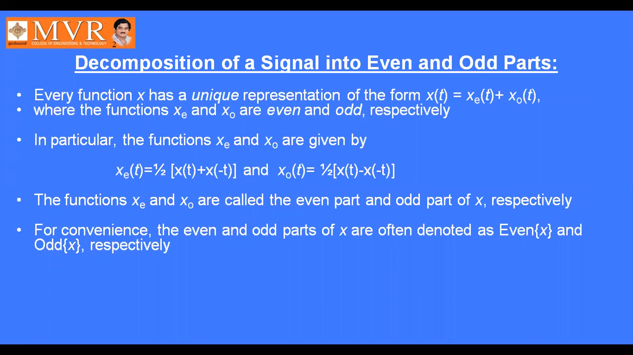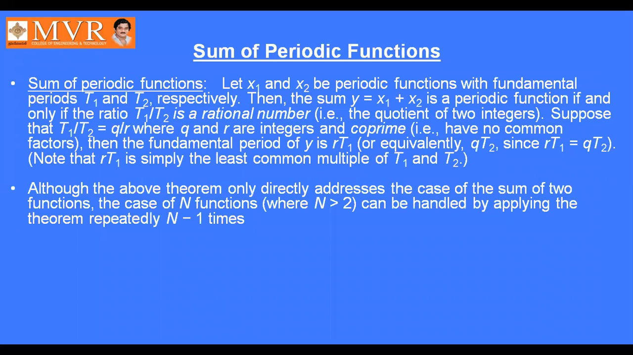Next, decomposition of a signal into even and odd parts. How can the signal be decomposed? The signal can be represented as a sum of an even signal and an odd signal, xe of t plus xo of t, where xe of t is the even signal and xo of t is the odd signal. xe of t is represented as half of x of t plus x of minus t, and xo of t is half of x of t minus x of minus t. Okay, here xe of t is called the even signal, xo of t is called the odd signal. By adding these two, we will get the complete signal.